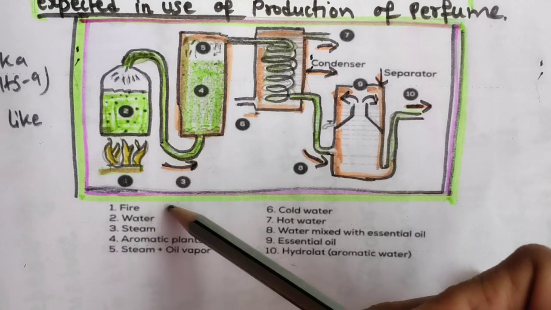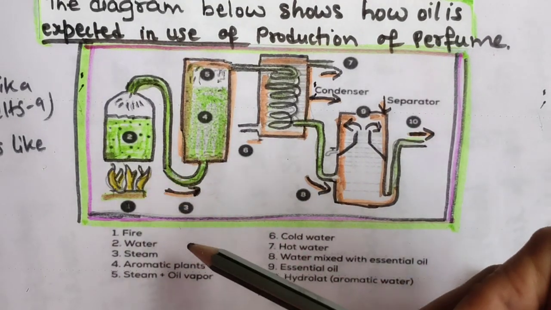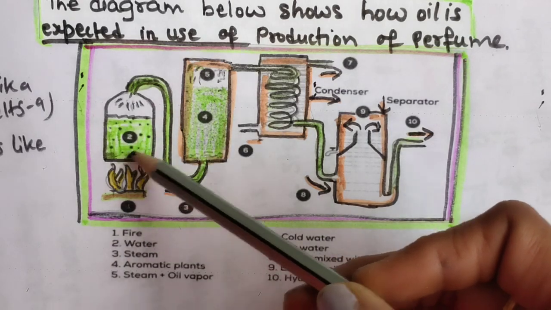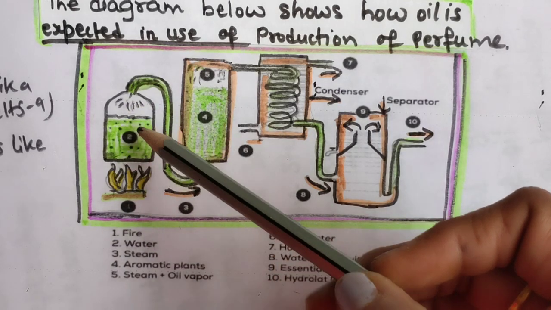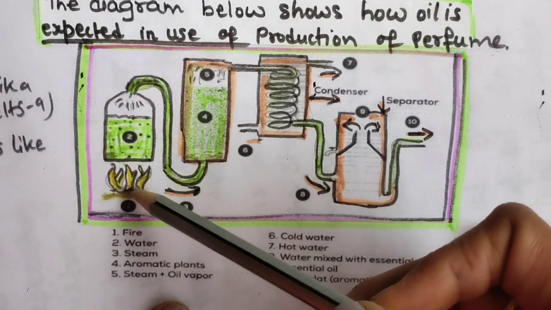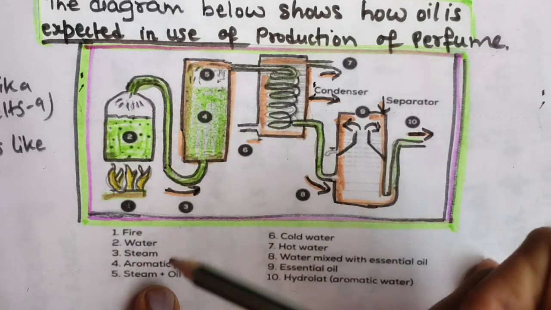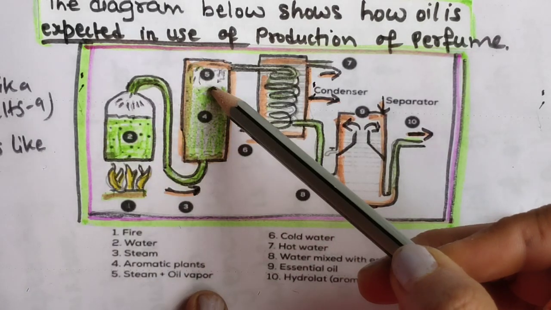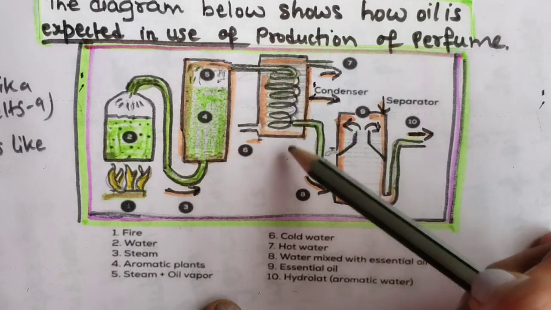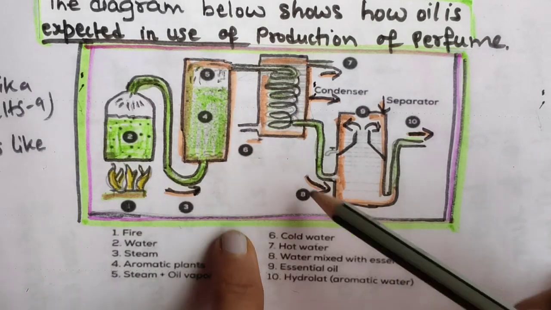Here they have given fire, water, steam, so you have to make a story and just assess how the process goes. Fire is this, I can see, and water may be there, and steam is going there, and then aromatic plants, where we will use aromatic plants. Number four is plant and fifth is steam plus oil, vapor will come out, and then with the help of cold water. Six is cold water, seventh is water.